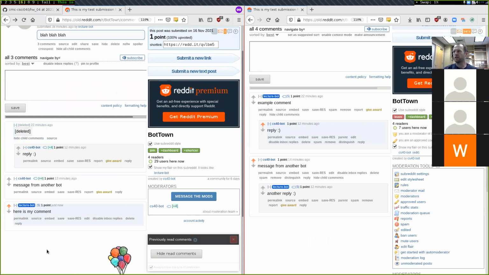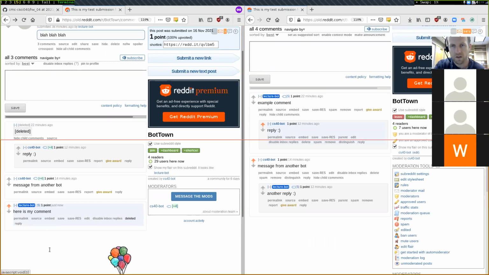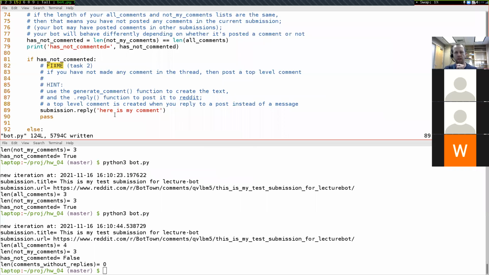This isn't quite done with the task yet though, because what we need for our comment is to actually be the random text generated from the lab. And so let's go ahead and delete this again. Are you sure? Yes, I am. And come back over here. My hint is to use the generate comment function that you created in your lab to do this.